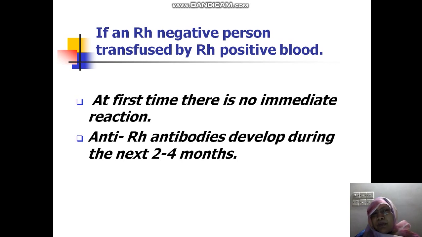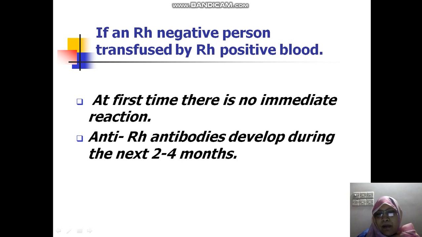So what happens when Rh positive blood is transfused into an Rh negative person? At first, there is no reaction. Actually, there is no immediate reaction. If there is any reaction, it will be a delayed reaction, because for antibody production the next 2 to 4 months are required.